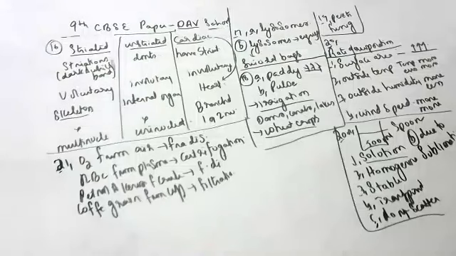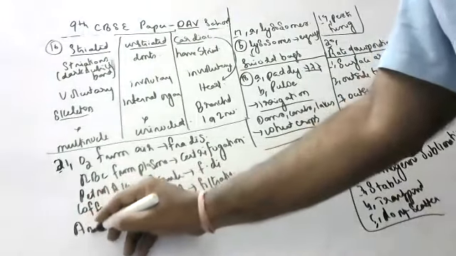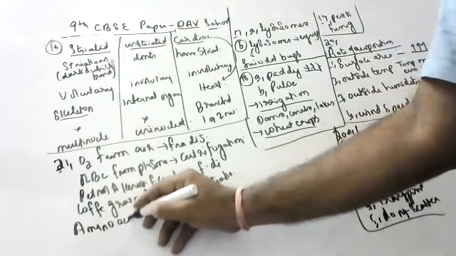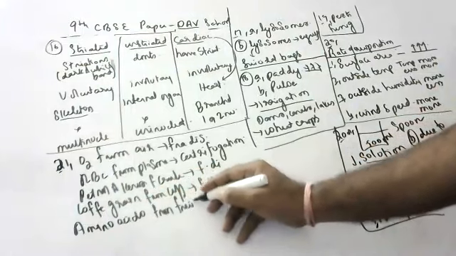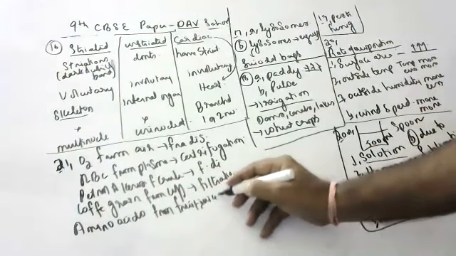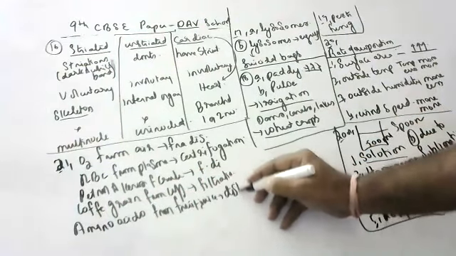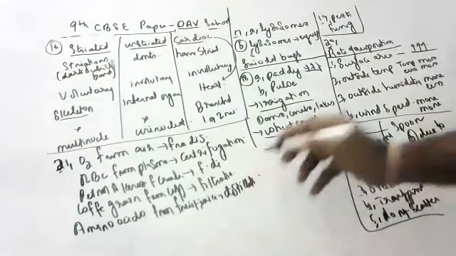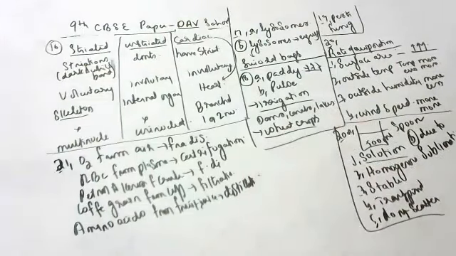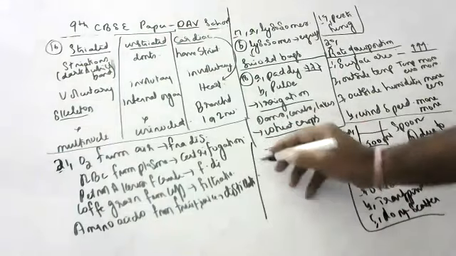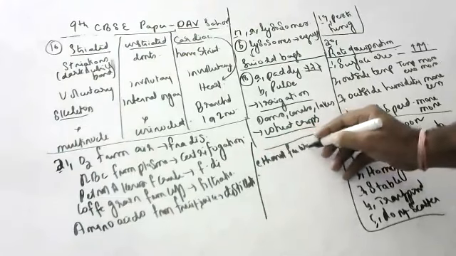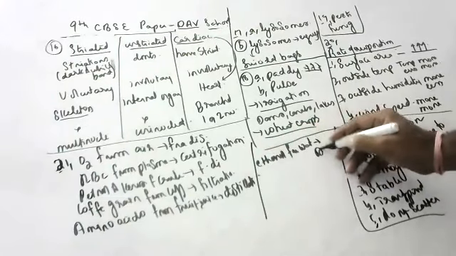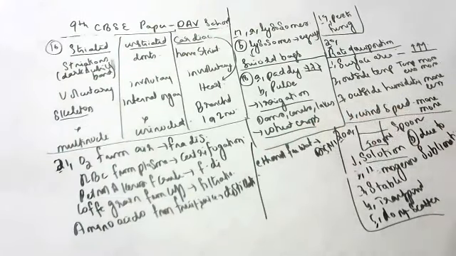Next, amino acids from fruit juice. Both are miscible liquids. Miscible liquids means go for distillation. Ethanol from water. Both are miscible liquids. Distillation. Yeah, miscible liquids means distillation. Immiscible means separating funnel.